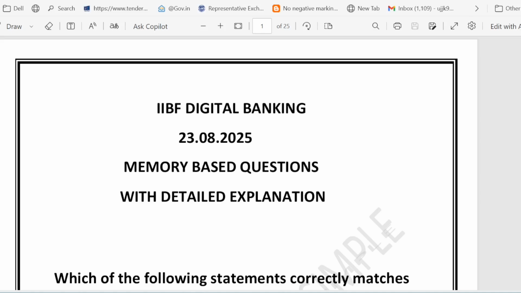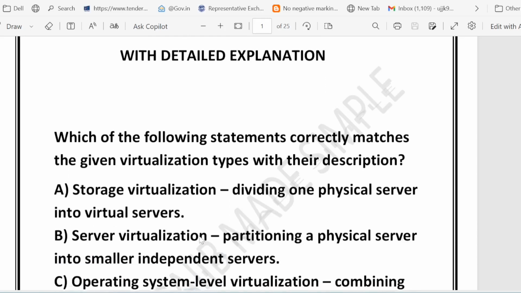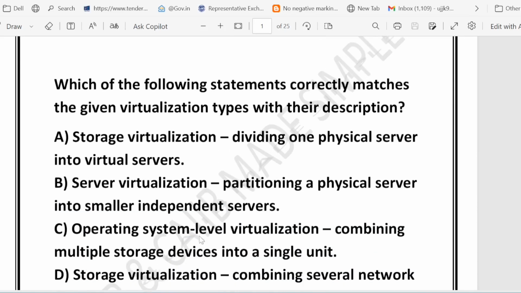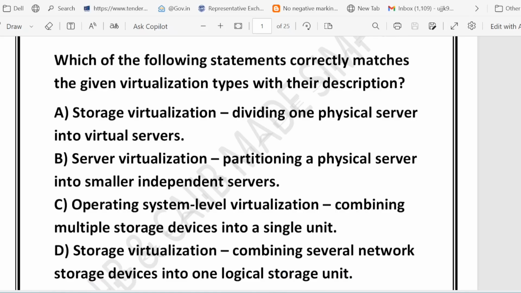This particular question will help you know which are the most important topics from where questions have been appearing most frequently. So let's get started with our first question, a very important question. It asks: which of the following statements correctly matches the given virtualization type with their description? Let's look at the options.